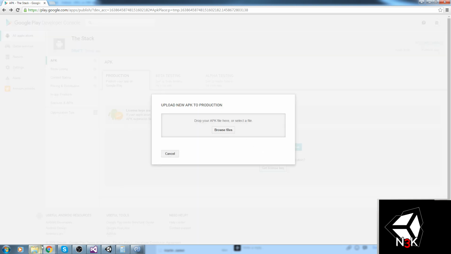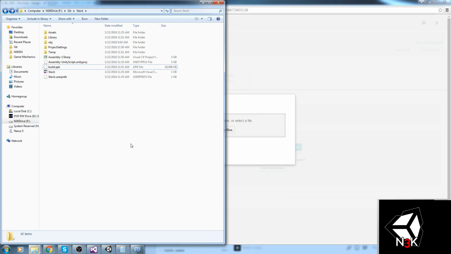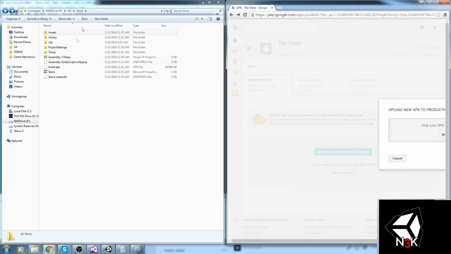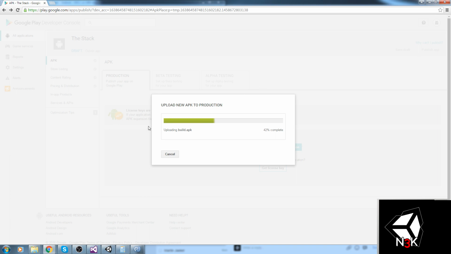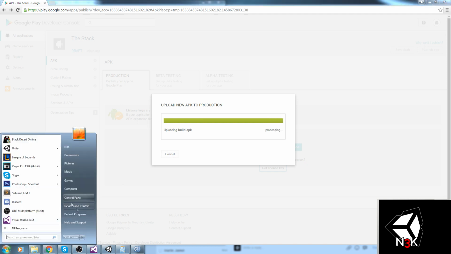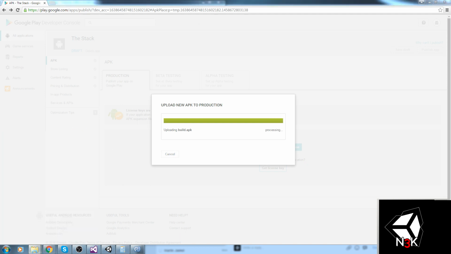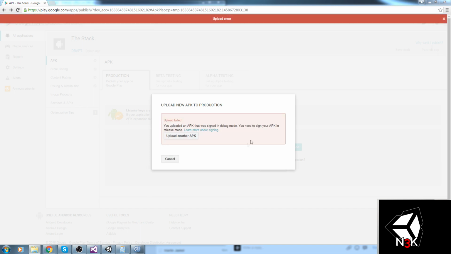So drop your APK file here. Here is mine. Drag and drop this in Google Chrome because that's really nice. And it's uploading right now. Fairly fast upload. And let me just go check if my computer is dying right now because of the file of this recording. Yes, it is. Okay, you uploaded an APK that was signed in debug mode. You need to sign your APK in release mode. How am I doing this?